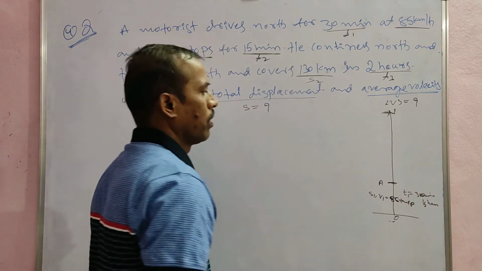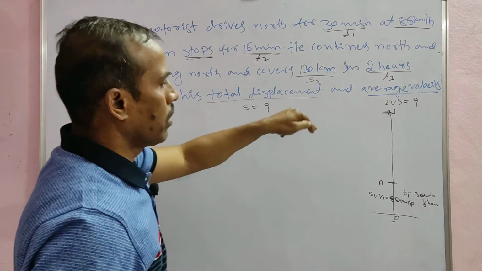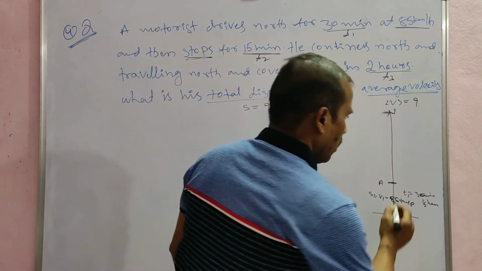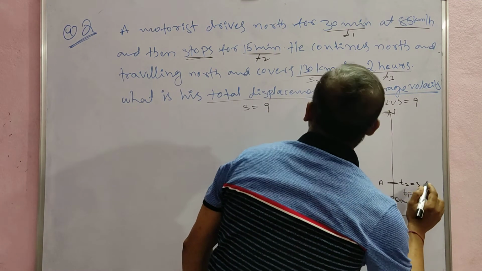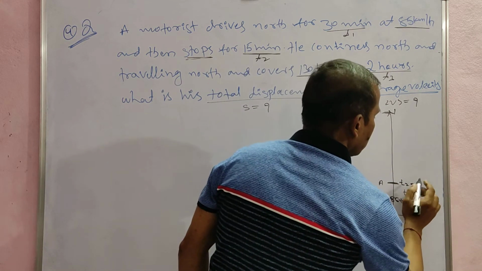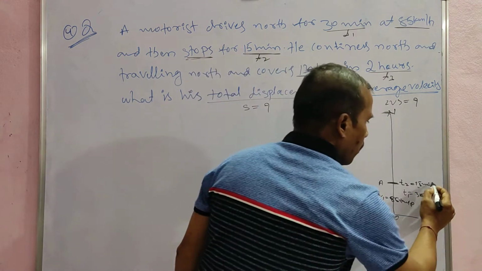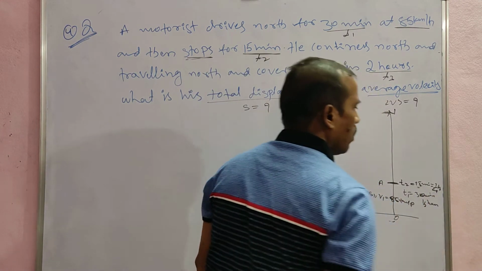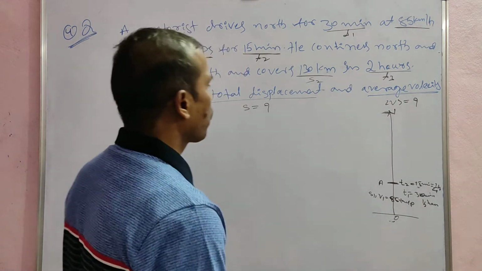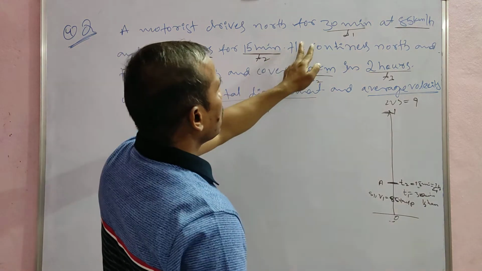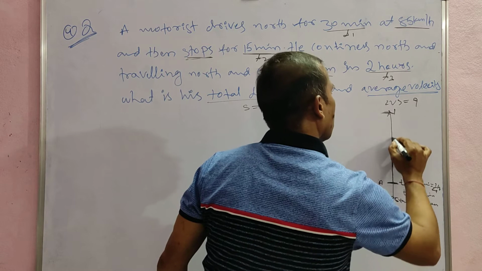Next, the person stops for 15 minutes. At the same time, he stops here. T2 is equal to the time he stopped, 15 minutes. 15 minutes is equal to 1/4 hour.